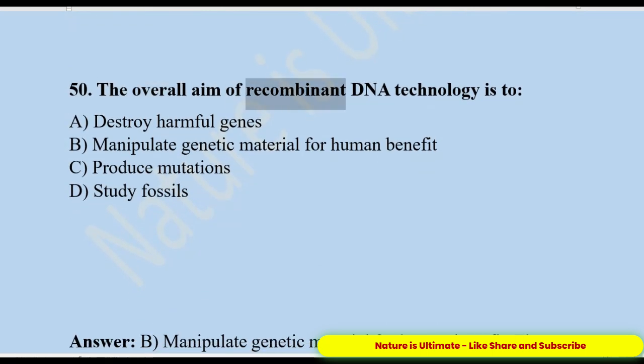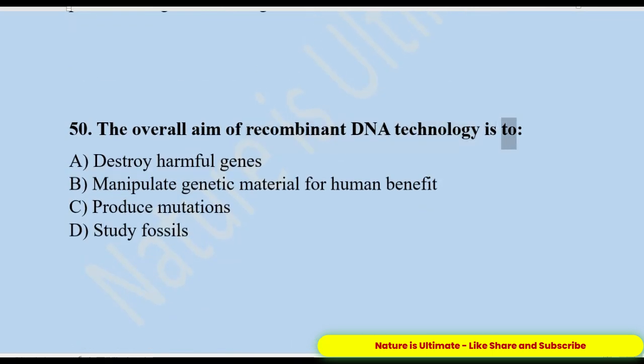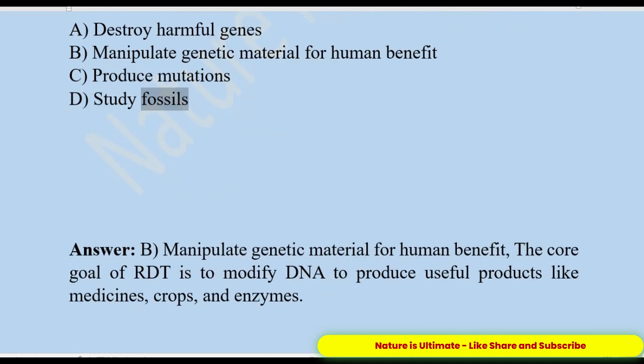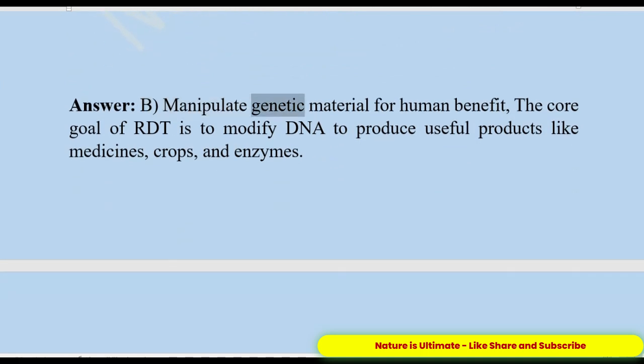50. The overall aim of recombinant DNA technology is to: A. Destroy harmful genes. B. Manipulate genetic material for human benefit. C. Produce mutations. D. Study fossils. Answer: B. Manipulate genetic material for human benefit. The core goal of RDT is to modify DNA to produce useful products like medicines, crops, and enzymes.